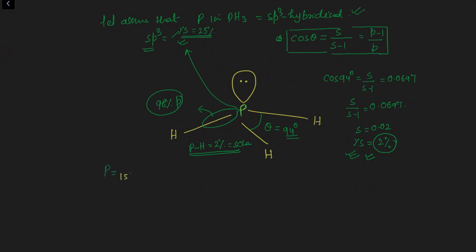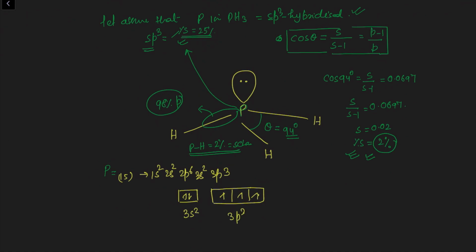Electronic configuration of phosphorus is 1s2, 2s2, 2p6, 3s2, 3p3. And this is the orbital arrangement of the electrons: 3s2, this is 3p3, right? And there are 3 unpaired electrons present in the 3p3 orbital. So based on this calculation, we can say that in this PH bond, S character is 2% and P character is 98%. Meaning, this phosphorus atom uses its 3p orbital unpaired electrons for the formation of the sigma bond, right?